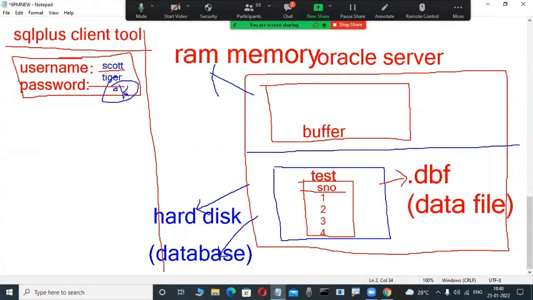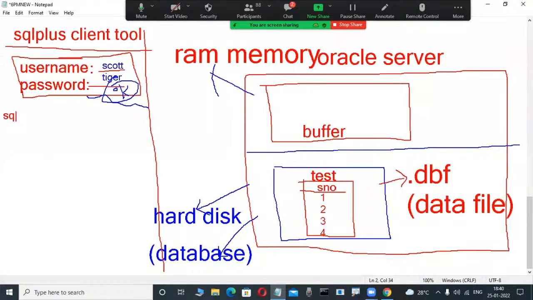Now I'm connected. I type the username, password, and click the OK button. Now this client tool connects to the server. Don't worry. Through this tool, daily, I'm interacting with this database, these tables and data. Now here I'm using the SQL language.